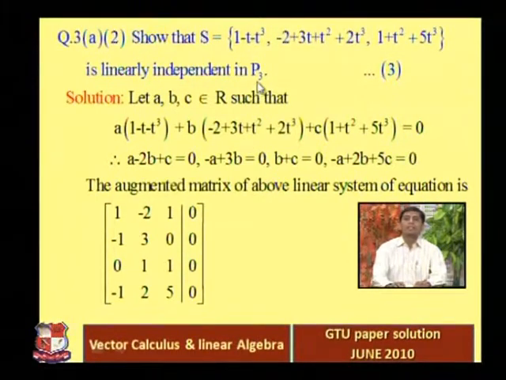So we know that the dimension of P3 is equal to 4 and we have only 3 polynomials. So that's why we cannot use the determinant method, otherwise we could use it. Here the number of polynomials is 3, and we know that the dimension of P3 is equal to 4.